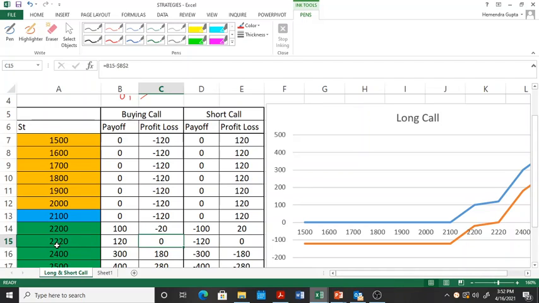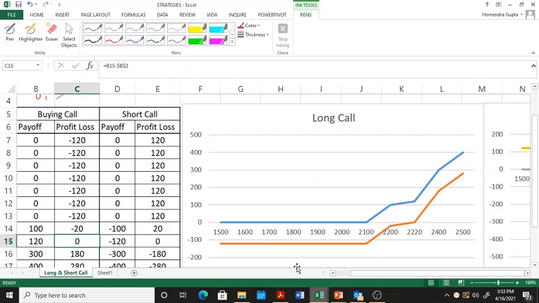Here his payoff became positive after 2100 rupees, but he's still not making money because he has paid 120 as a premium. As soon as the stock reaches 2220, you can see profit and loss has become 0. The y-axis is profit and loss. Thereafter, as the price increases, the profit and loss increases. So this is the payoff and the profitability of a buyer of a call option.